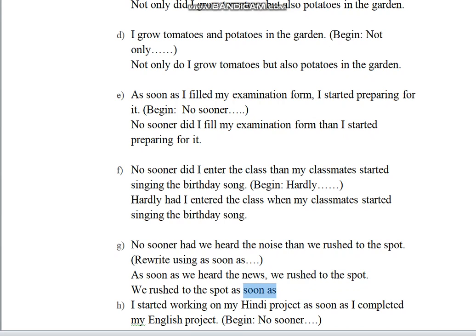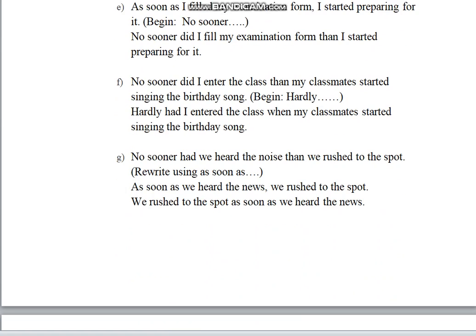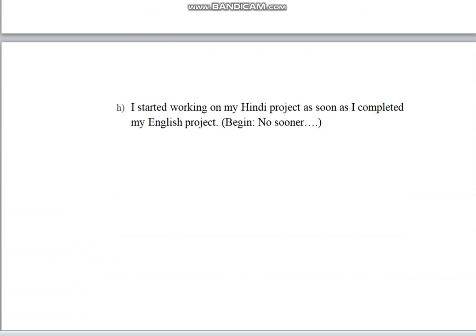Because as soon as should be followed by the first event. Alright, and we rushed to the spot. What did we do? We rushed to the spot when, as soon as we heard the news. I hope you've understood.